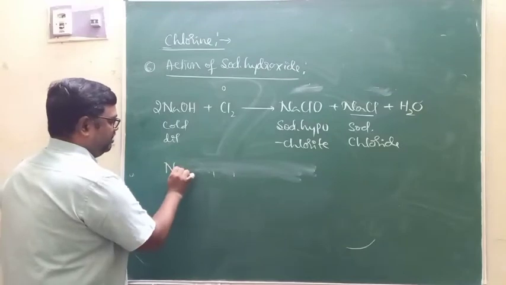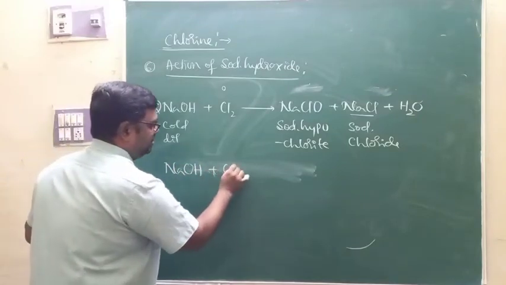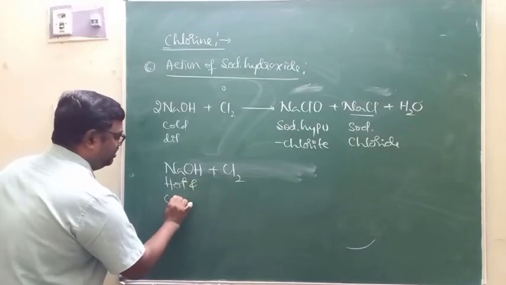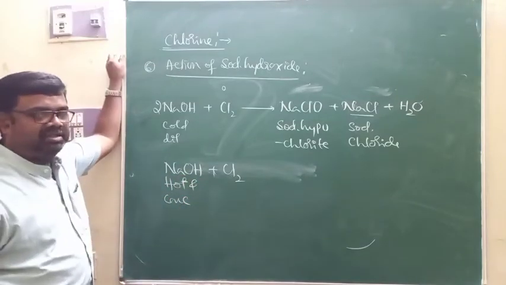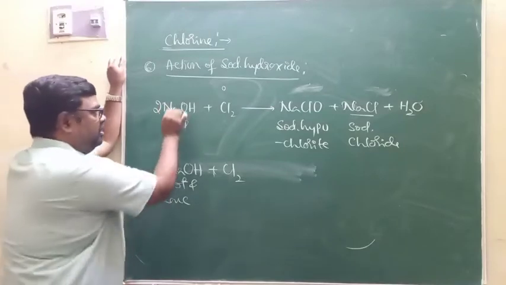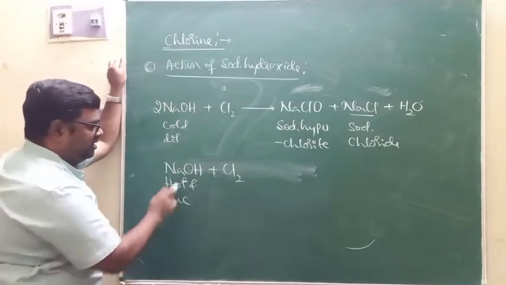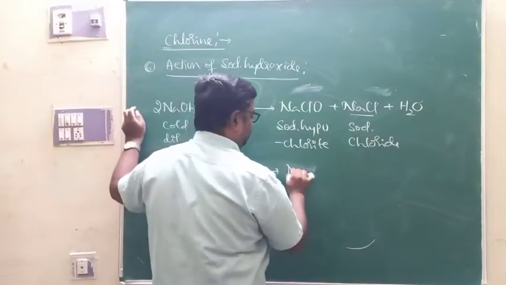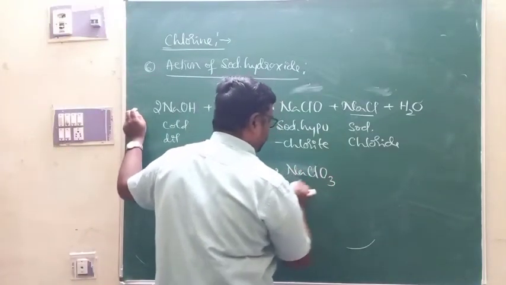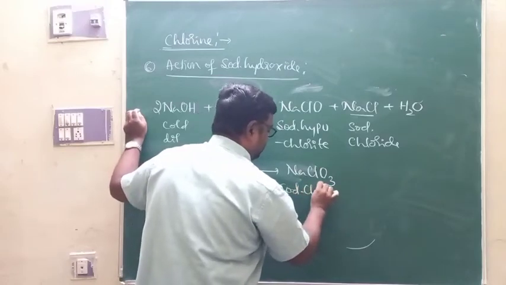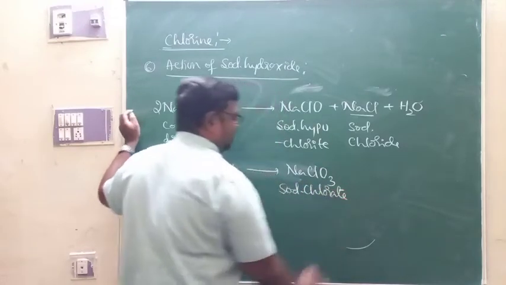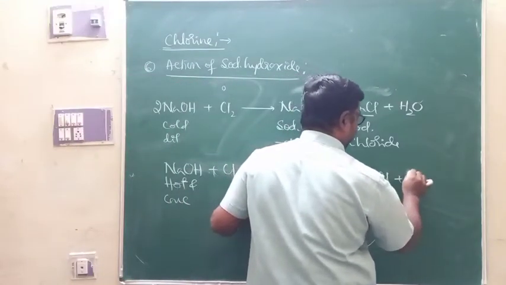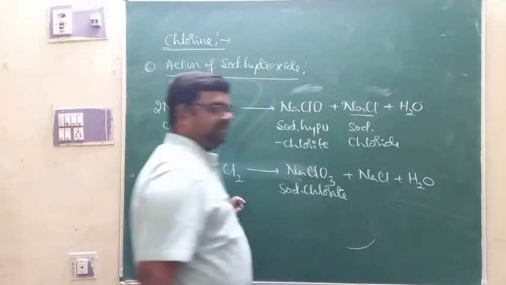Similarly, when sodium hydroxide reacts with chlorine, and that too a hot and concentrated solution of sodium hydroxide, the conditions are different. Your cold and dilute solution of sodium hydroxide is one case; your hot and concentrated solution of sodium hydroxide reacts with chlorine to give sodium chlorate, NaClO3, along with the formation of NaCl and of course H2O.